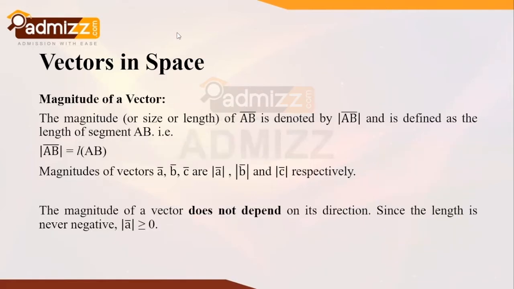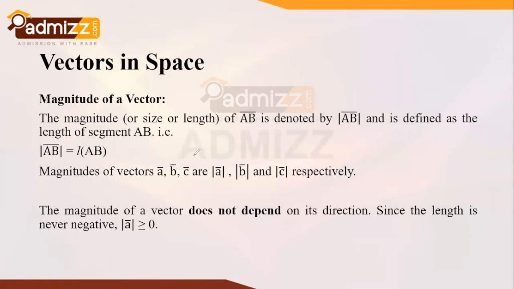Now, let's take a look at the magnitude of a vector. The magnitude, that means the size or length of the vector AB, is denoted by modulus of AB bar and is defined as the length of the segment AB. That is, modulus of AB bar is nothing but the length of vector AB.